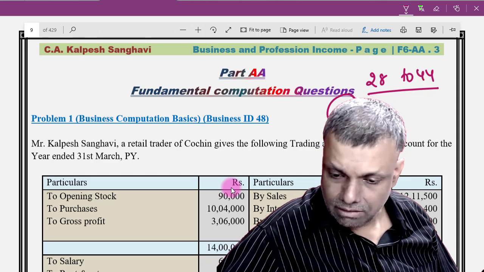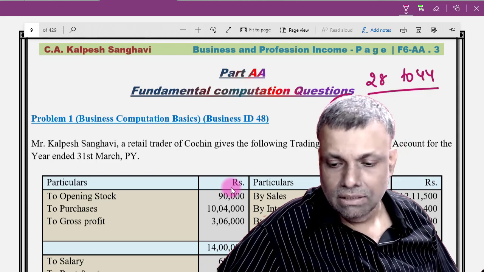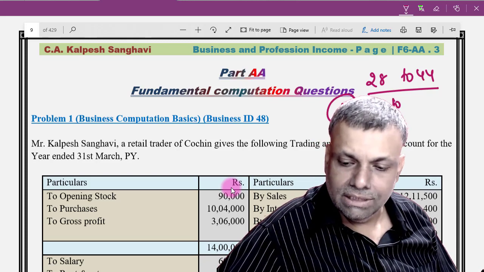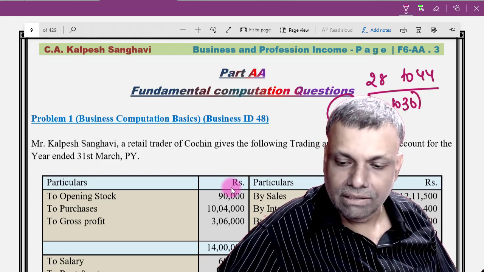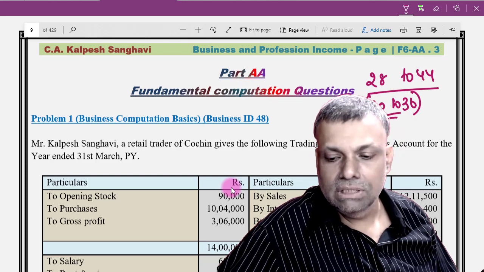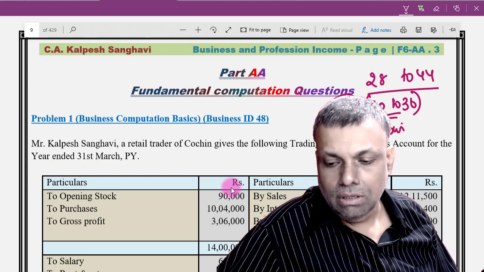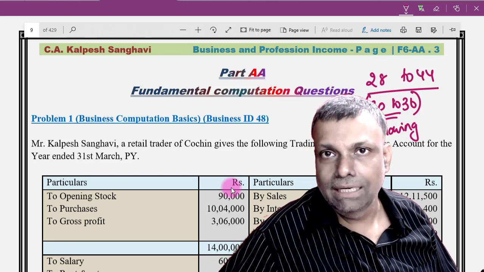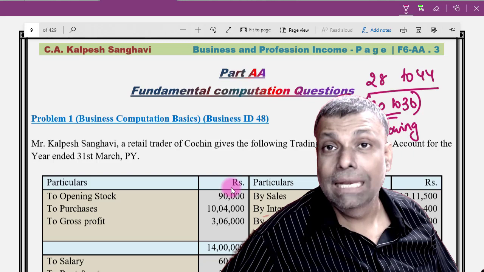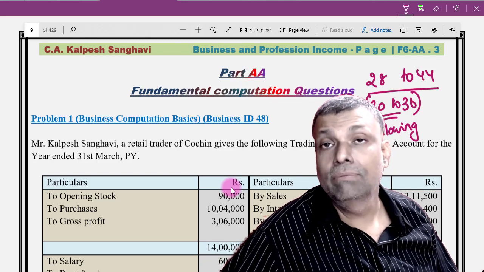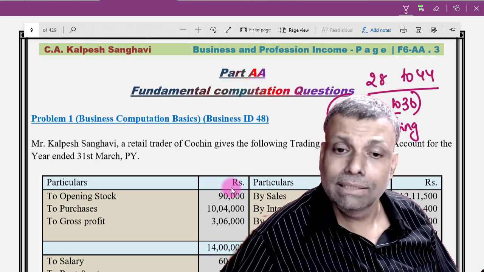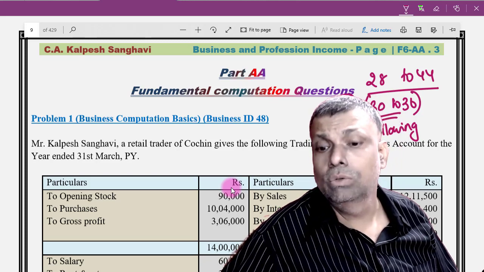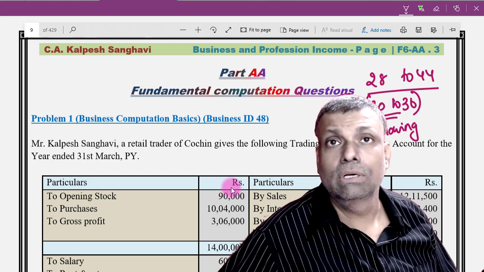Then the next group of sections is section 29, basically 29 to 36. Normally I write 30 to 36 because 29 is just a clarificatory section. Sections 30 to 36 are all the allowing sections. That means it gives you the list of items and expenditures which will be allowed to you as a deduction, and how, in what manner and what fashion, they will be allowed to you as a deduction.